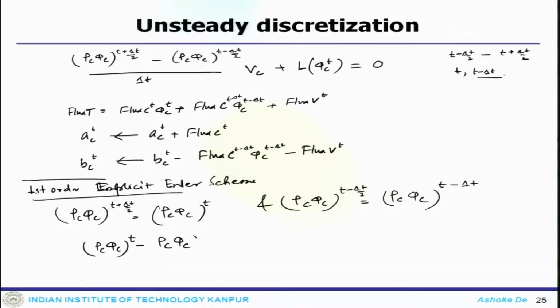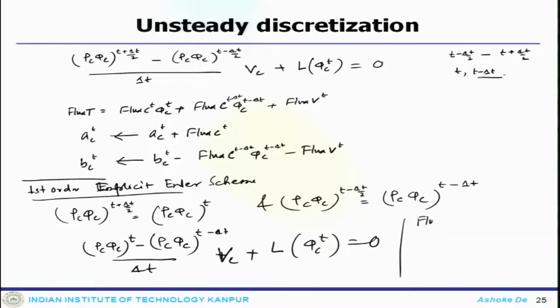rho c phi c at t minus rho c phi c at t minus delta t, divided by delta t, V c plus L phi c at t is 0, where one can see the flux C is rho c V c by delta t, which is at the current time level, flux C at t minus delta t is minus rho c at t minus delta t V c by delta t, and flux B at current time level is 0.